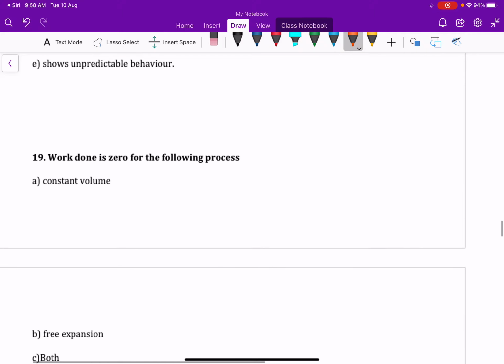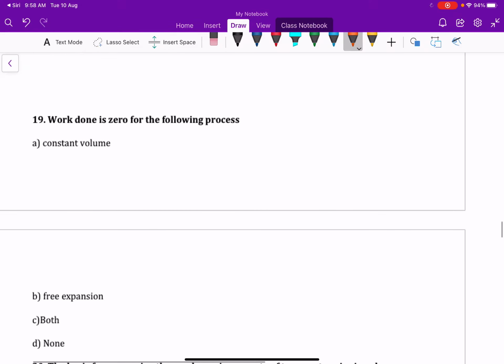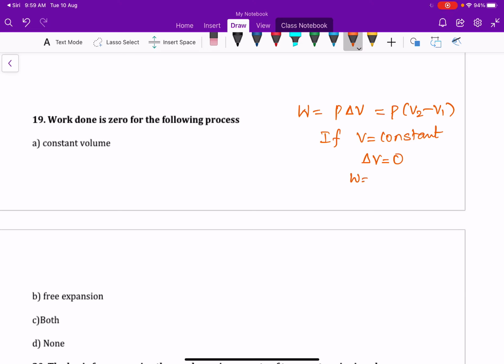Next one, the work done is 0 for the following process. We know work done equal to P delta V, that is P into V2 minus V1. So if V is equal to constant, delta V equal to 0, so work done is equal to 0. So here V is equal to constant, that is nothing but volume is constant. In a constant volume process, work done equal to 0. We also call constant volume process an isochoric process.